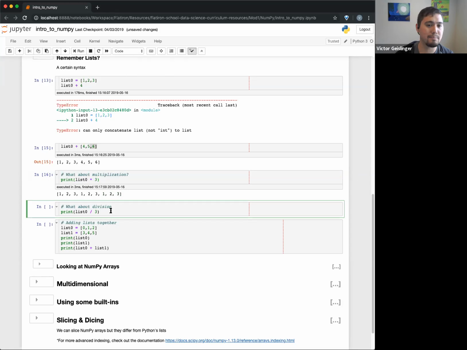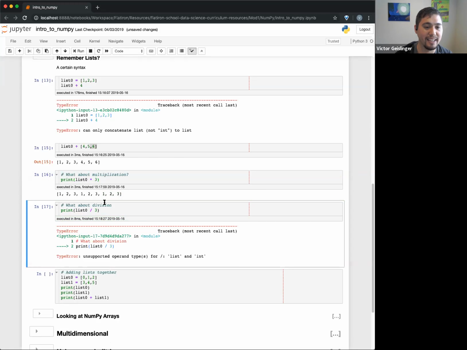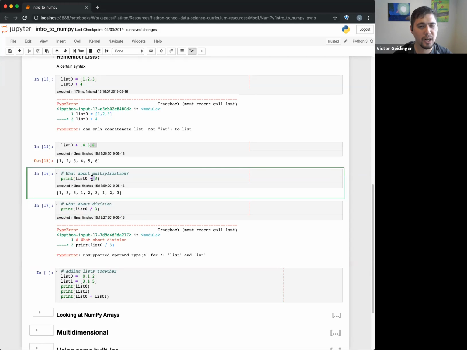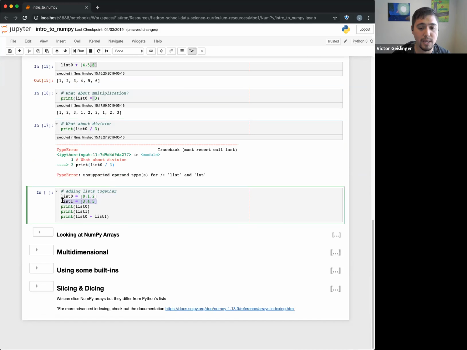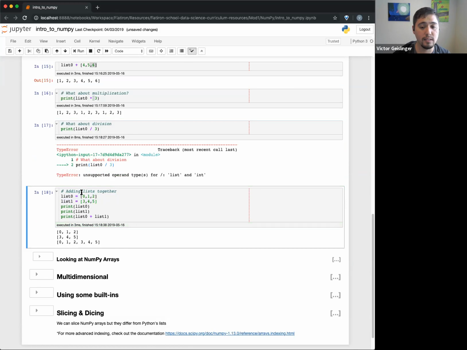So quick thing, do you think you can divide a list by 3, knowing that we see multiplication? Short answer, no, we can't do anything, okay? So multiplication does work, but not in the way you expect. Division definitely doesn't work, okay? And of course, like I said before, we can add lists together. You can see this list added together just appends it. So you notice that when we're doing methods on a list, it's not really changing the elements. It's more like it's changing the actual list itself. We're adding onto lists, making copies of lists and putting them together. We're not changing the elements in the list.